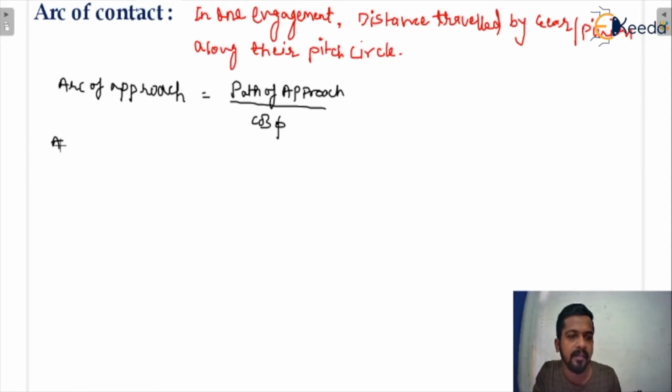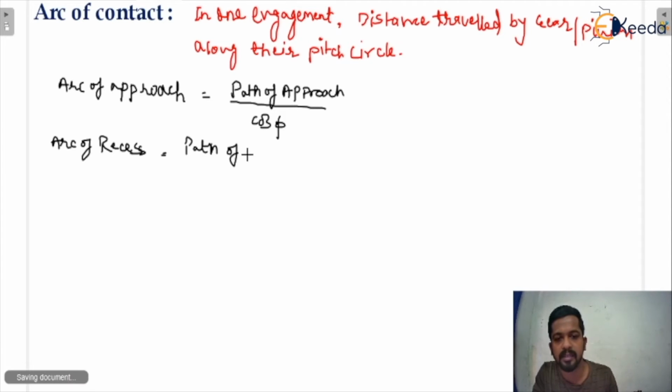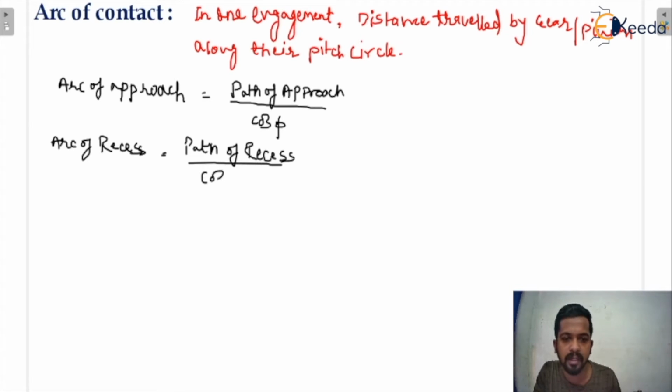Similarly, we can find the arc of recess, which is path of recess upon cos phi.